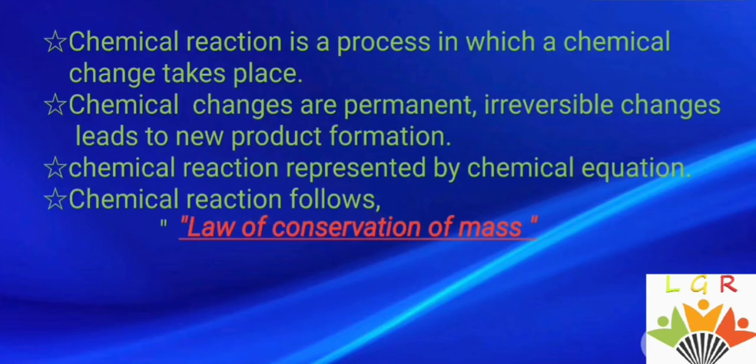Now, chemical reaction is a process in which chemical change takes place. Chemical change leads to the chemical reaction, or chemical change is due to the chemical reaction. What is chemical change? Chemical changes are the changes which are permanent and irreversible in nature, and they lead to the formation of a new product. So, the chemical reaction is represented by a chemical equation, and as we know, a chemical equation follows the law of conservation of mass, so the chemical reaction also follows the law of conservation of mass.